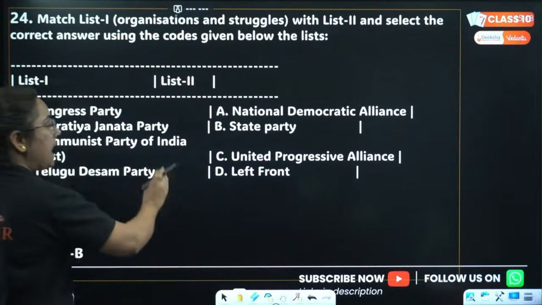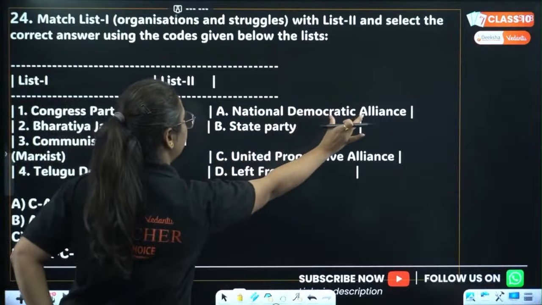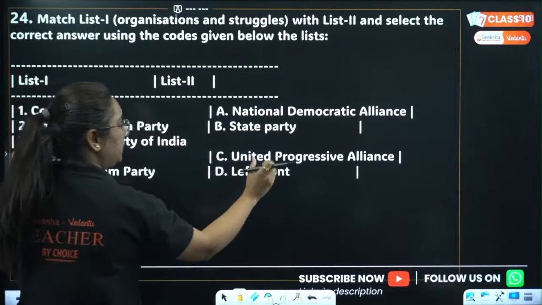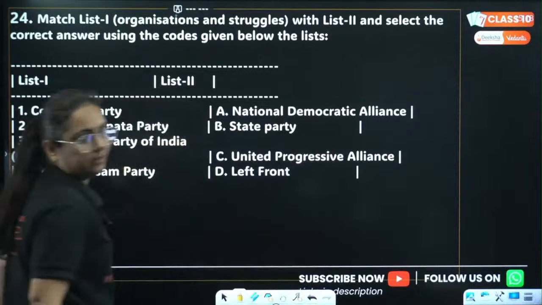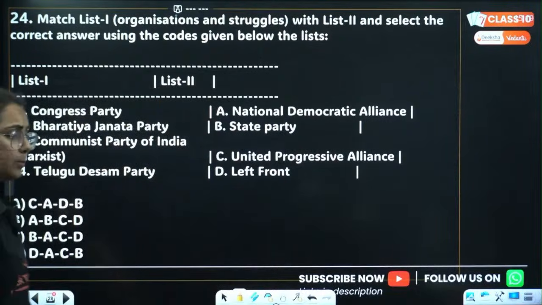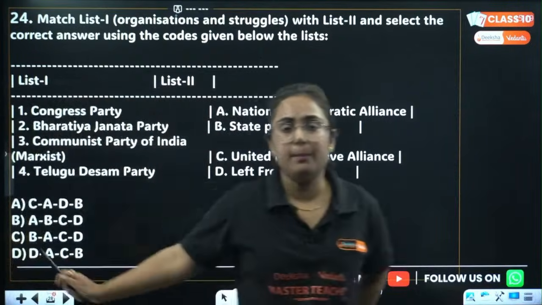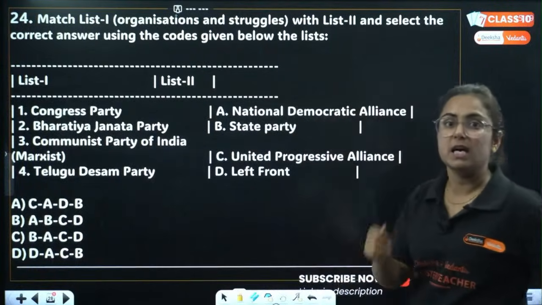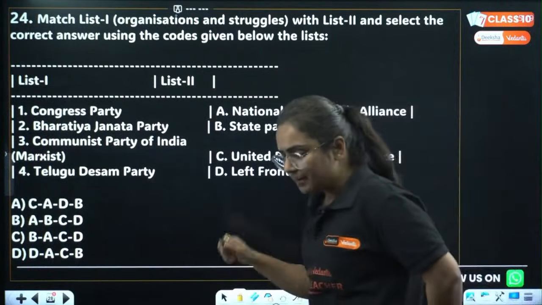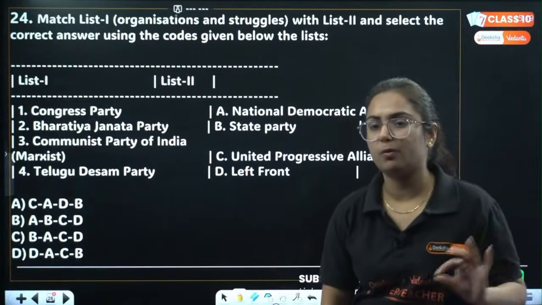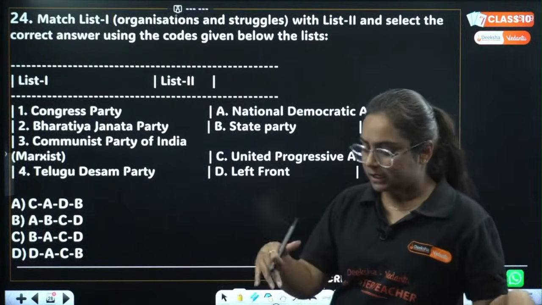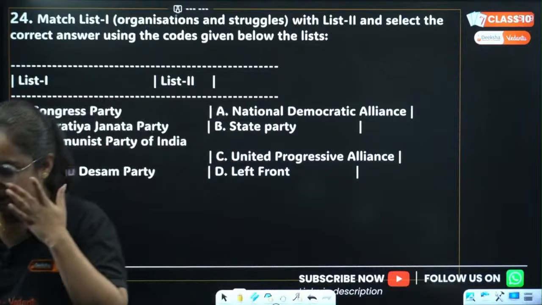You need to match these with National Democratic Alliance, State Party, United Progressive Alliance, and Left Front. The options are here, we have options A, B, C, D. Match them. Up till then, I'm bringing my water bottle. Tell me the answer in the live chat option right now.